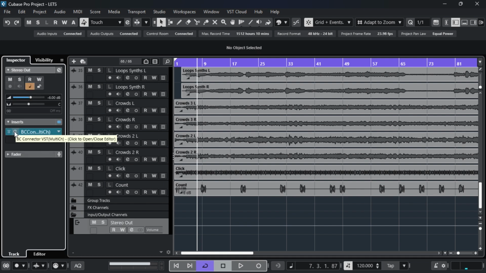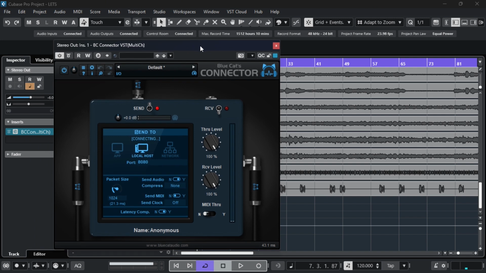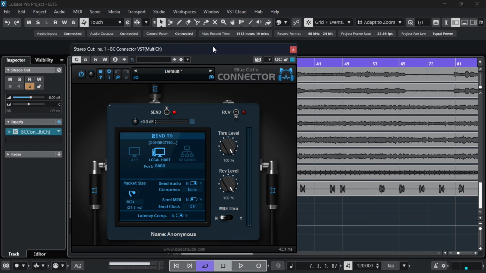So you are using a plugin called Connector from Bluecat. What does it do? The connector itself sends audio over IP, just like we have Dante, Milan, and AVB. But here we are going to be using Connector. So you're just routing audio from the DAW to vMix, in this case.